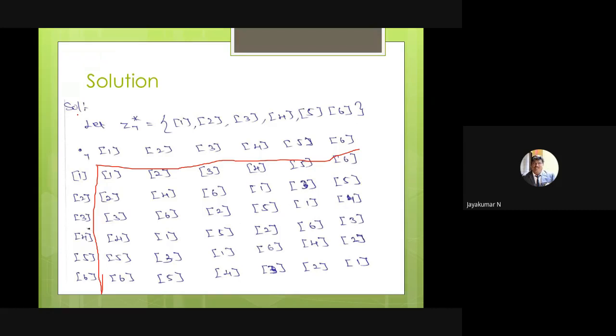Multiplication modulo is also associative, always commutative. The identity element is nothing but 1, because under multiplication 1 is always the identity element. Then what is the inverse element? The inverse of 1 is 1, inverse of 2 is 4, inverse of 3 is 5, inverse of 4 is 2, the inverse of 5 is 3, inverse of 6 is 6. So the inverse axiom is satisfied.